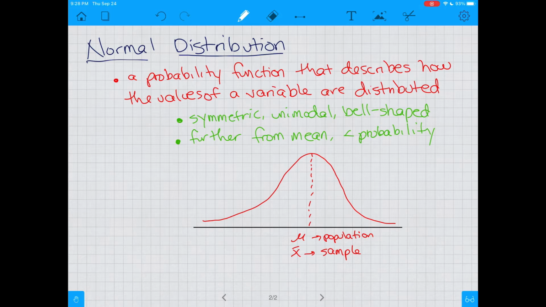Now, what's important is the area underneath. So let's say, from right here, if I shade this, so this is somewhat of a calculus concept, the area represents probability. So the area under the curve represents the probability that something is less than or equal to or greater than or equal to, depending on what side you are looking at. So that is very, very important to wrap your head around.